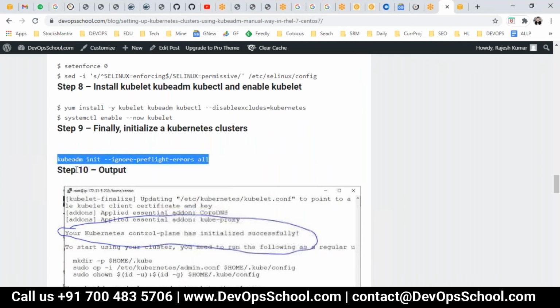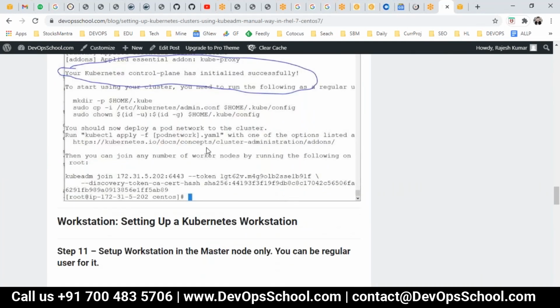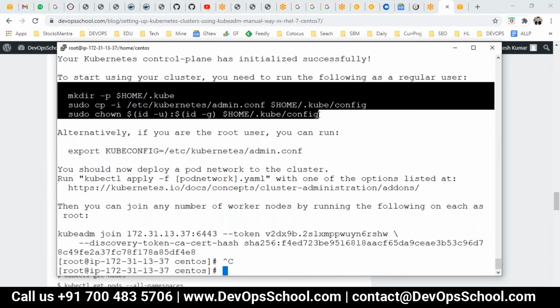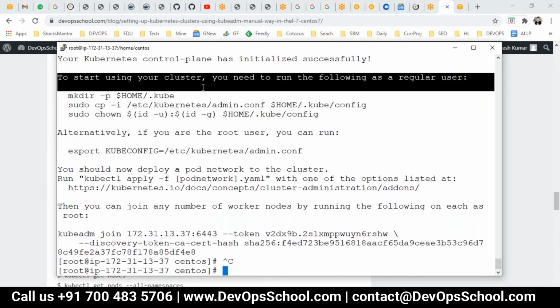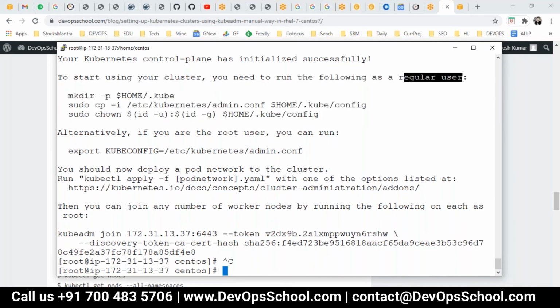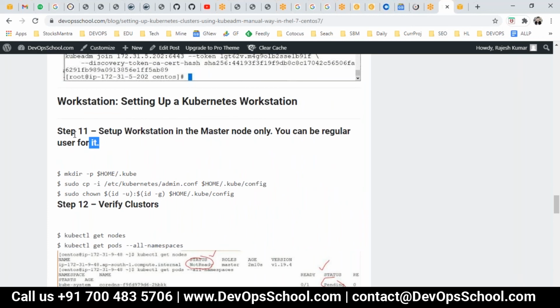You see here, step number 10, I got it here. Now I'm setting up the workstation using this command only. They're saying that to start using this cluster, you need to run these commands, but do it as a regular user. You can do it using the root user also, but you can become a regular user, no problem. But here I will just follow whatever it says.